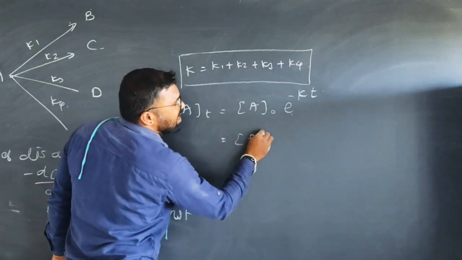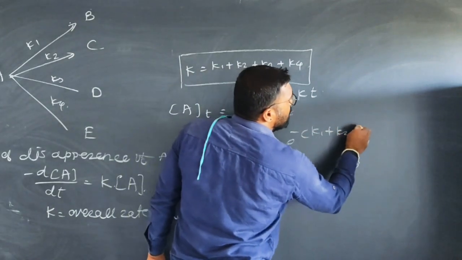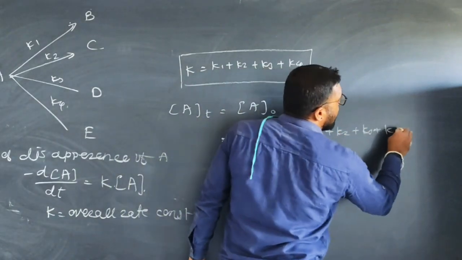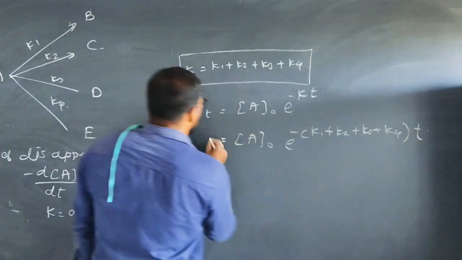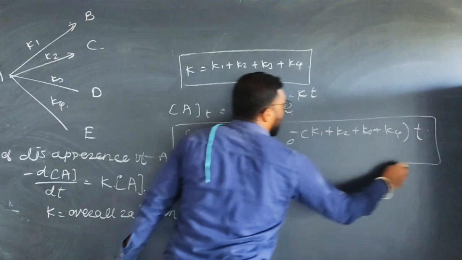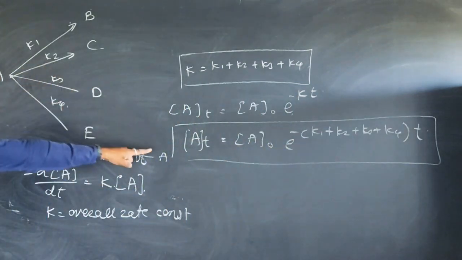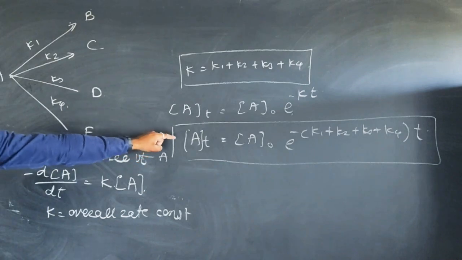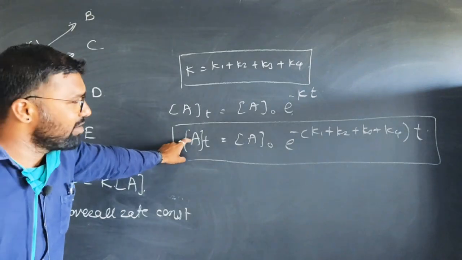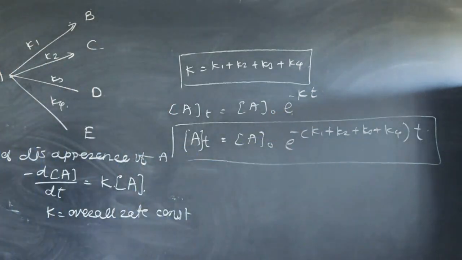Therefore, I can write A0 e raised to minus (K1 plus K2 plus K3 plus K4) into t. This is the equation for this parallel reaction: the concentration of reactant at any time t is A0 into e raised to minus (K1 plus K2 plus K3 plus K4) into t.